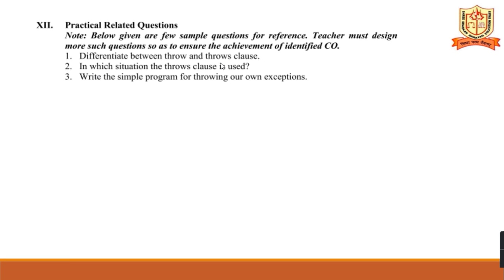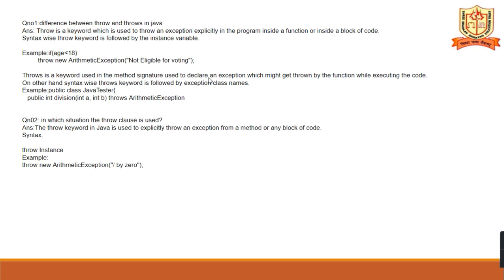So the difference between throw and throws clause, and in which situation the throw clause is used, and a simple program for throwing your own exceptions. Throw is a keyword which is used to throw an exception explicitly in the program, inside a function or inside a block of code. The syntax is the throw keyword followed by the instance.